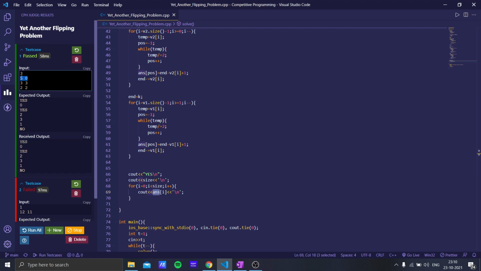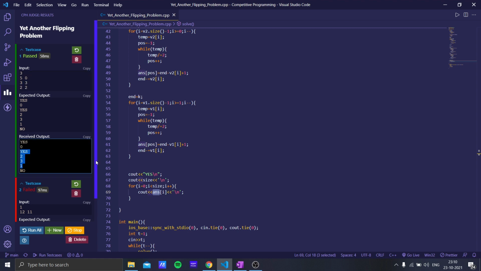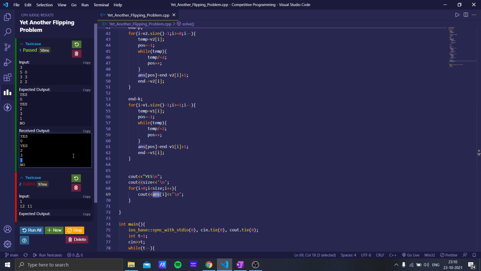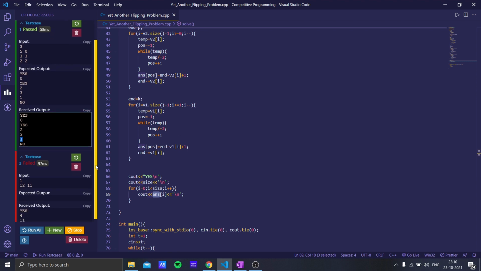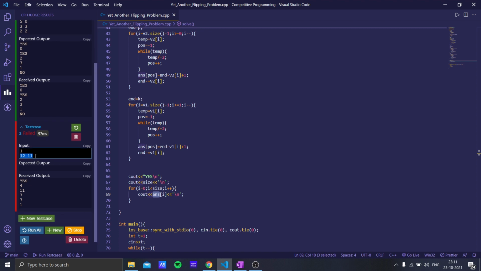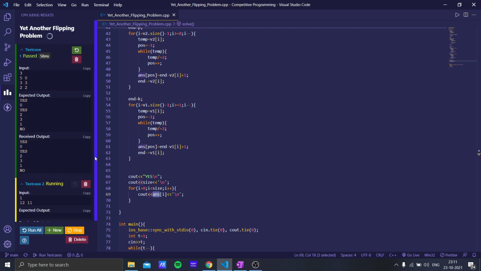Here we can see, for the test case that was given in the sample, for the first one, n is 5 and k is 0, which means the answer is always yes with 0 operations. For k equal to 3, we can see that 3 is equal to 2 plus 1. All the numbers in this case are positive, so we can take the first index and the third index, so that's no problem. The thing is, for n equal to 12 and k equal to 11, let's say suppose k is 11, what we get is,